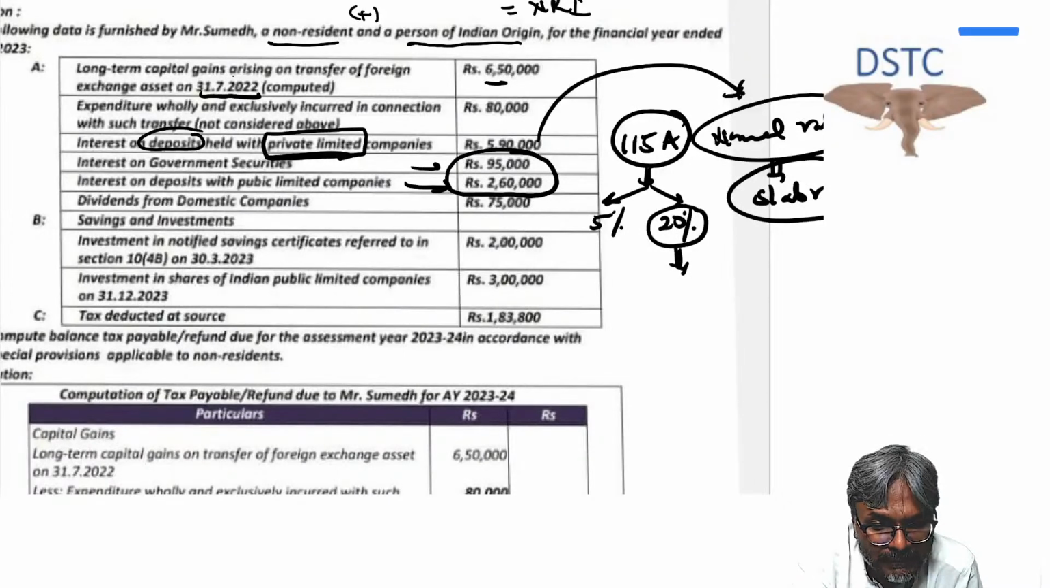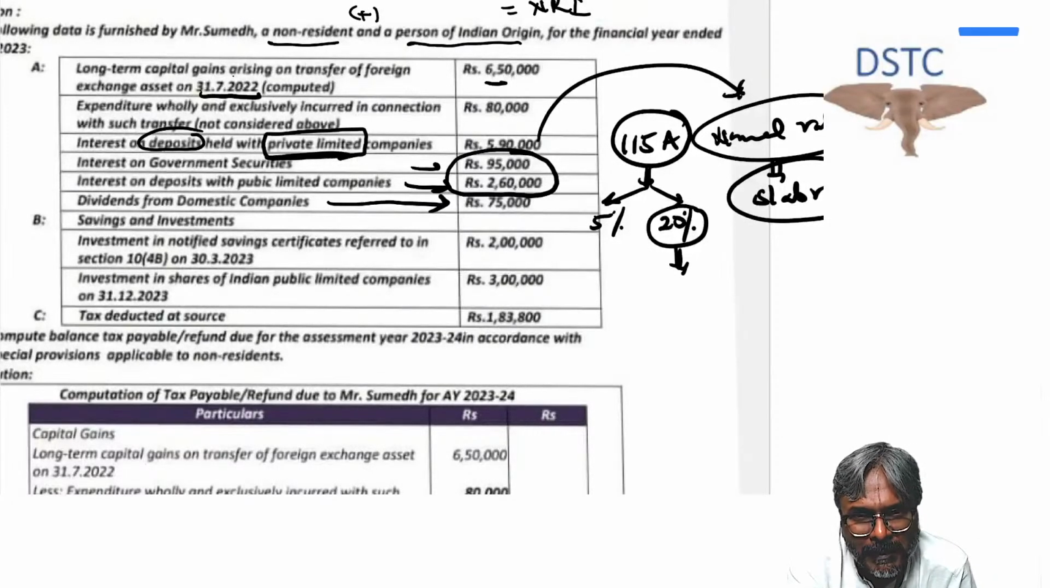What about the dividend from domestic company, students? So far as dividend from domestic companies is concerned, we will definitely go with the 20% rate, because there we don't see whether it is a public company or a private company. For shares we are not bothered in chapter 12A. Simply put, this 75,000 also you can take at 20%.